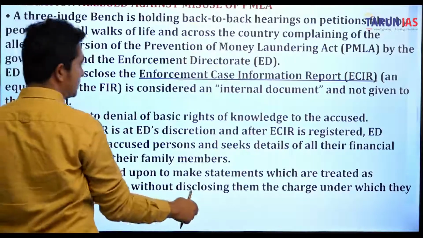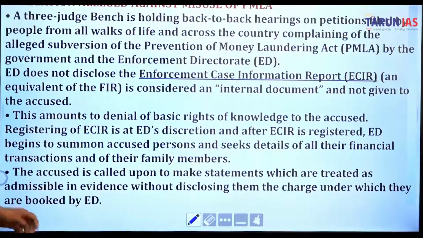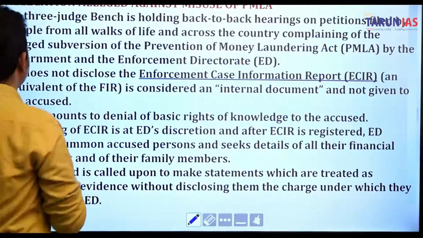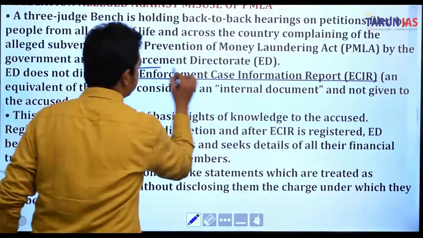Okay, again PMLA. Allegations of misuse of PMLA. A three-judge bench is hearing petitions filed by people from all walks of life across the country complaining about the alleged misuse of the Prevention of Money Laundering Act (PMLA) by the Enforcement Directorate (ED).